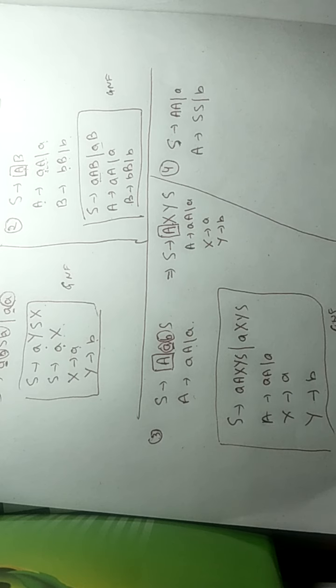The next lecture, lecture number 23, will be on GNF only, but you should try this problem so that you can analyze it in a better way. Thanks for attending the lecture.